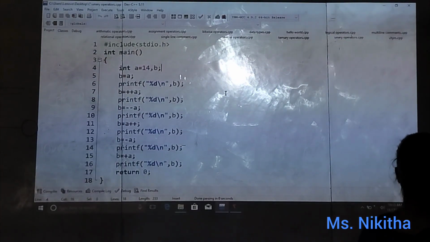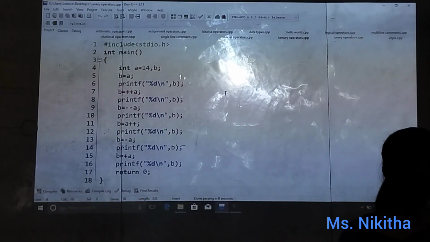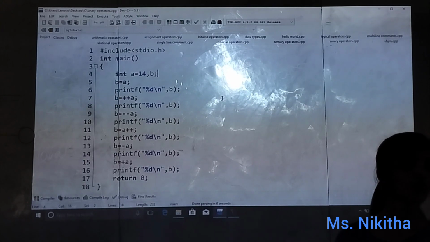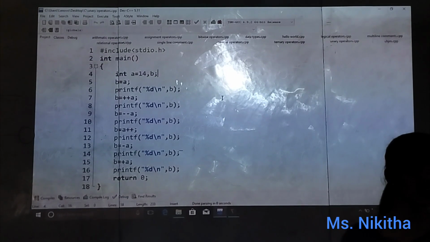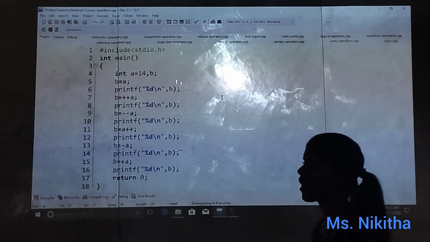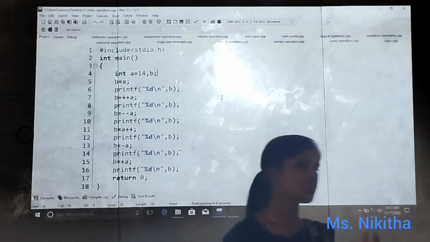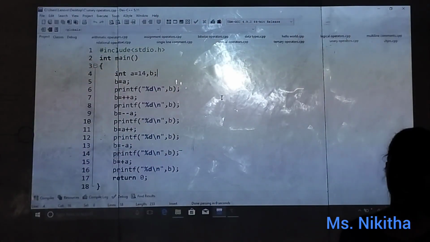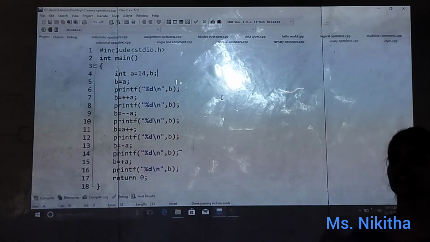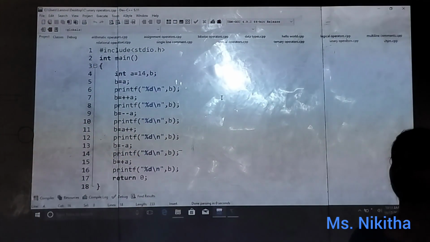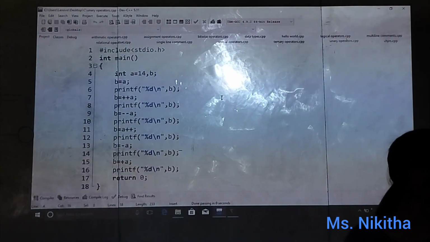So with a single value, we can increment the value by 1 or we can decrement the value by 1, and we can convert its sign from positive to negative, negative to positive, vice versa. Is that clear? So what are there in it? Increment is of two types, pre-increment and post-increment. Pre means previous: first itself it will increment the value, and after incrementing it will print the value. But in post, first it will print the value, then for the next time it will increment the value. So this is about pre-increment and post-increment.